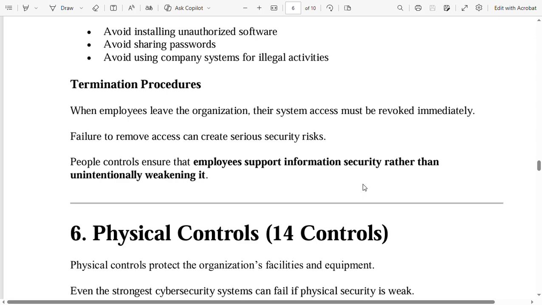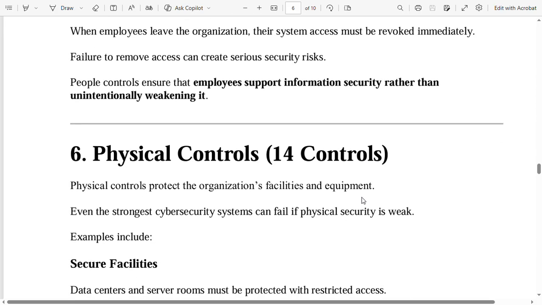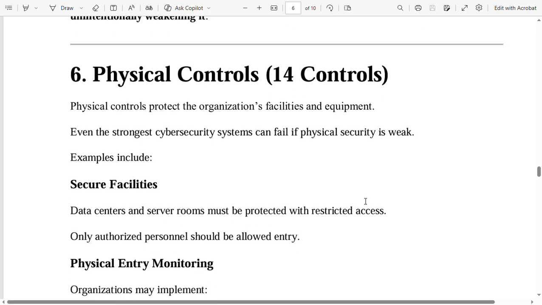Termination procedures. When employees leave the organization, their system access must be revoked immediately. Failure to remove access can create serious security risks. People controls ensure that employees support information security rather than unintentionally weakening it. Physical controls, 14 controls.